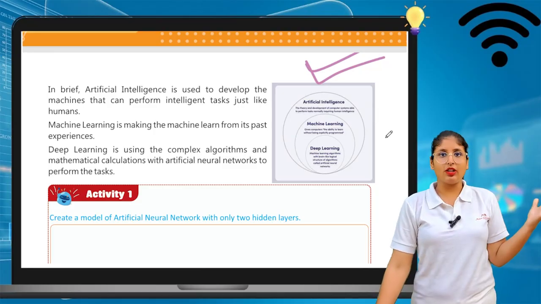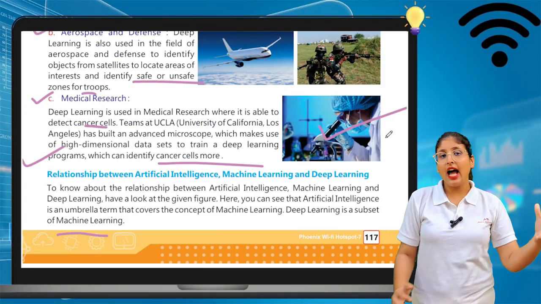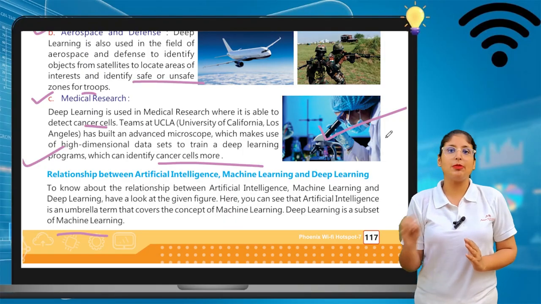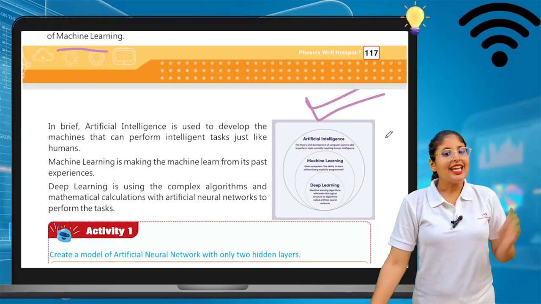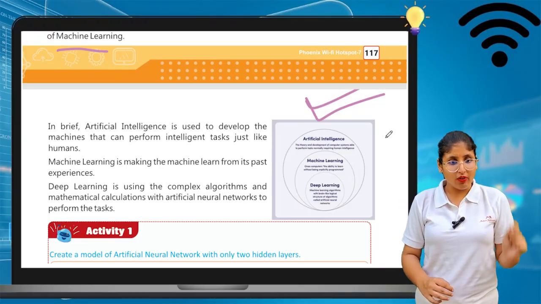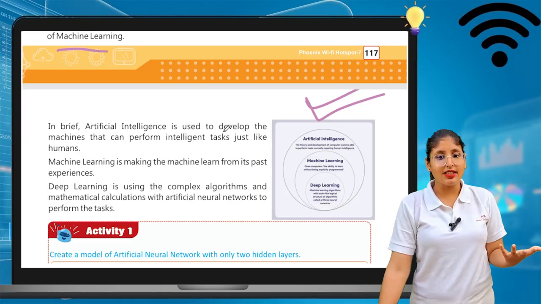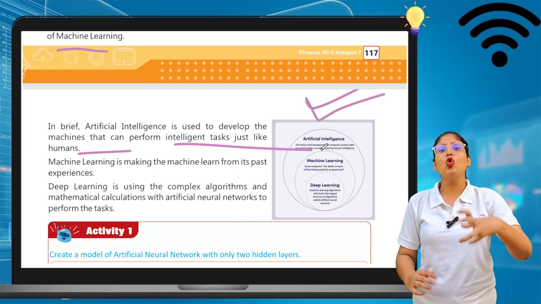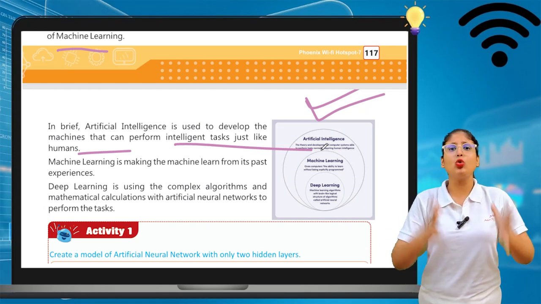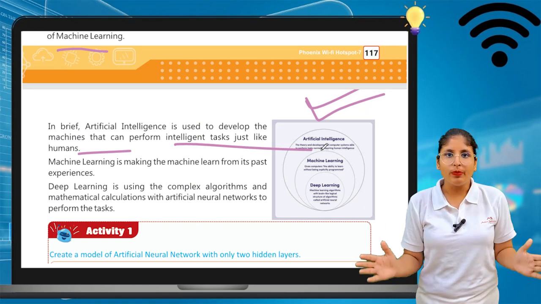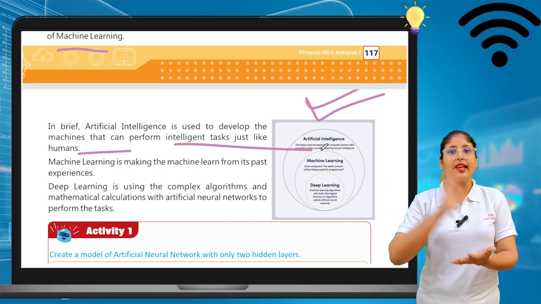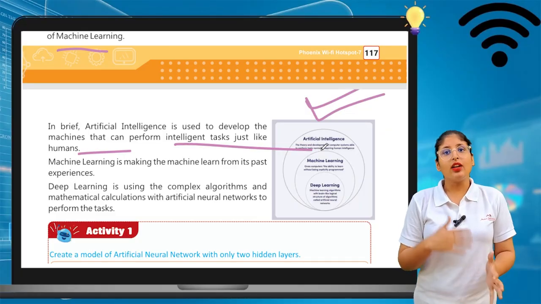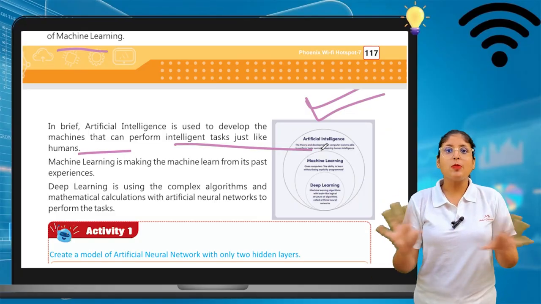Okay, so artificial intelligence is the umbrella term, and in artificial intelligence, machine learning comes, and in machine learning, there's a subset known as deep learning. In brief, artificial intelligence is used to develop machines that perform intelligent tasks just like humans. So with the help of artificial intelligence, we make machines so advanced, so intelligent that they are able to do the work which a normal human being does. Like normally human beings do calculations, they cook the food, they clean the house, they make PPTs and all these things.